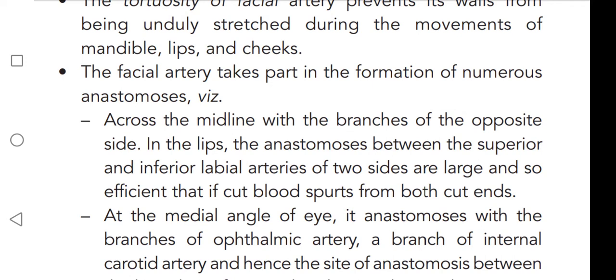Across the midline with the branches of the opposite side. In the lips, the anastomosing between the superior and inferior labial arteries of both sides are large and so efficient that if cut, blood spurts from both cut ends.